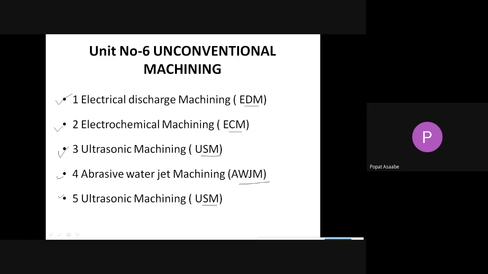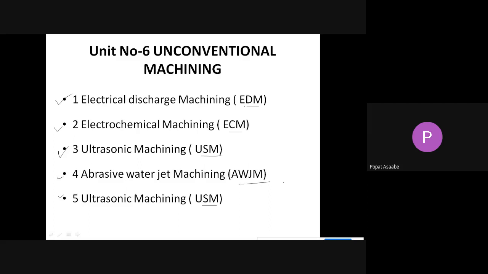We want to study these in this Unit 6, the unconventional machining processes. Here we will discuss each unconventional machining process along with their advantages, disadvantages, working principle and construction. For this chapter we will discuss only those 5 unconventional machining processes. That much content is present for this unit.